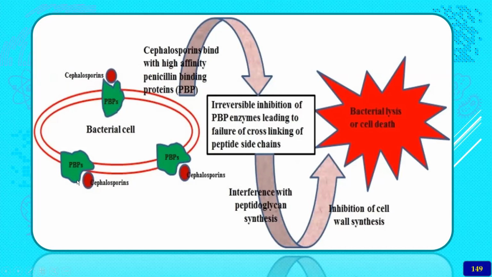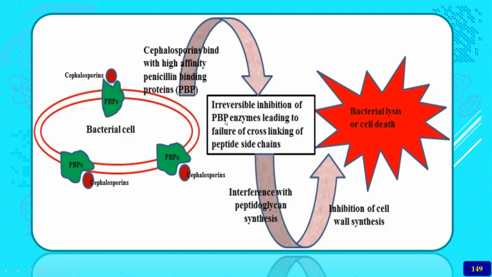These proteins are bound by the penicillins, and ultimately the cephalosporins bind with very high affinity to the penicillin binding proteins, and cause the irreversible inhibition of the PBP